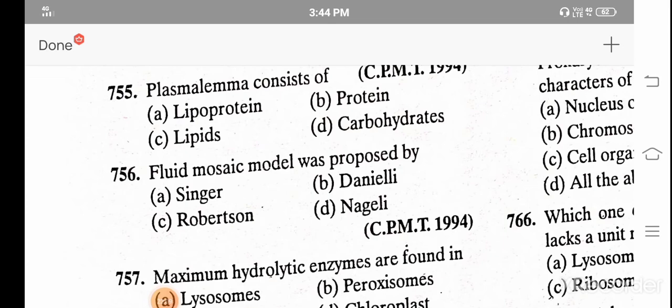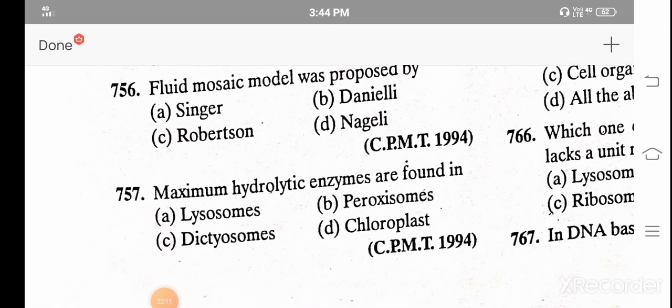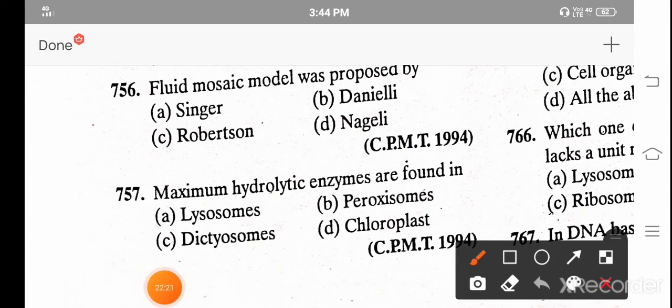The fluid mosaic model was proposed by A. Singer, B. Danielli, C. Robertson, and D. Nageli. And the correct answer is A. Singer and Nicolson.